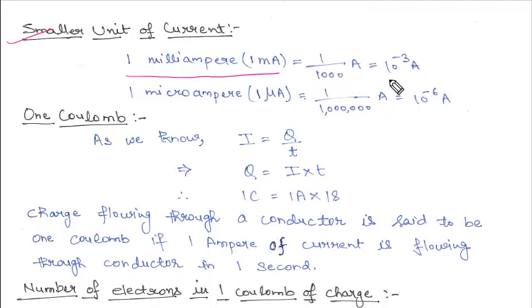ampere. Okay, so this is 10 raised to power -3 ampere. Next smaller unit we have is 1 microampere. Micro means one millionth of an ampere. Okay, so this is 10 raised to power -6 ampere.